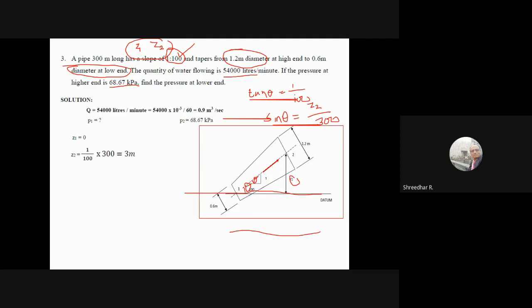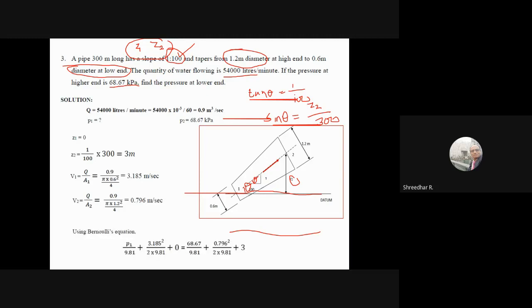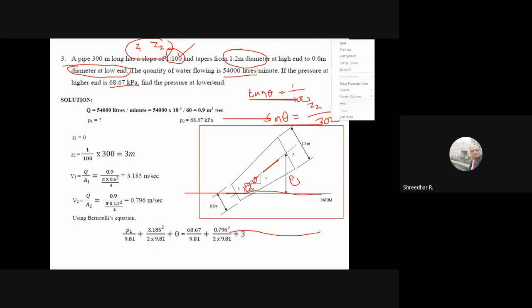Once you know this, the rest is to substitute. Calculate the velocities, because discharge is known. Then calculate the velocity at section 2 and apply Bernoulli's equation. Last time Z1 and Z2 were given, now you are able to calculate them. That's the difference between this problem and the previous problem.